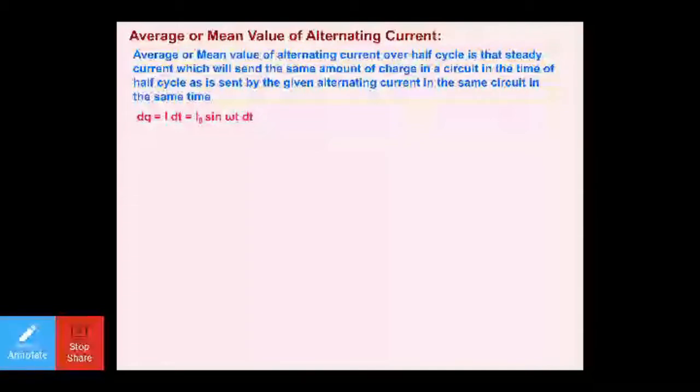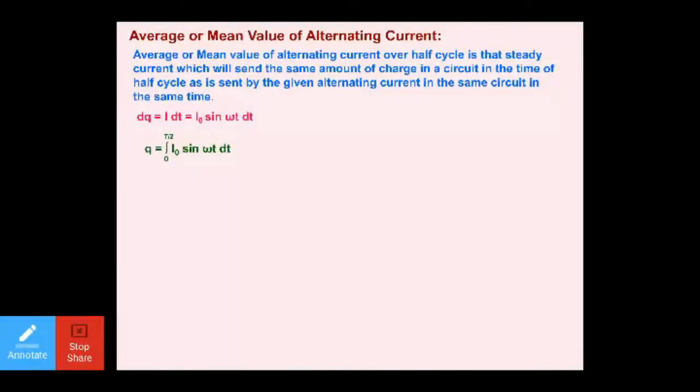Charges are variable with time. As the time is changing, the magnitude of charge will also be changing. So I am writing here dq is equal to I into dt. Dear students, you already know I is the instantaneous value of current, whose magnitude is I is equal to I naught sine omega t into dt.